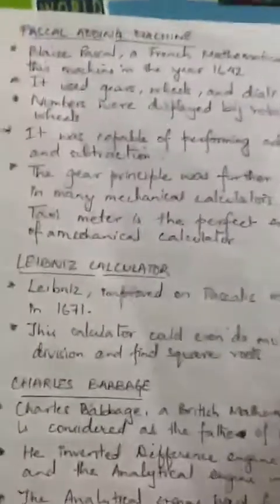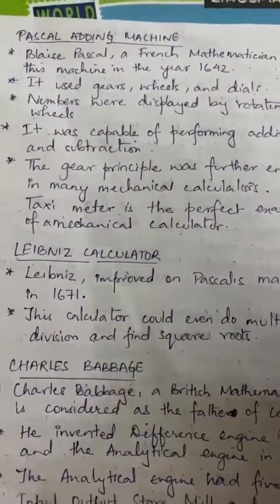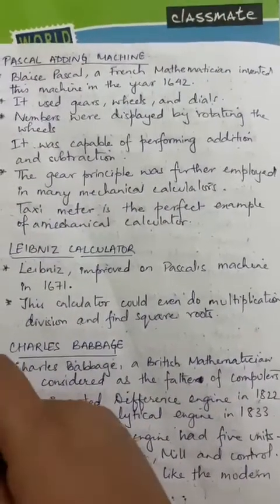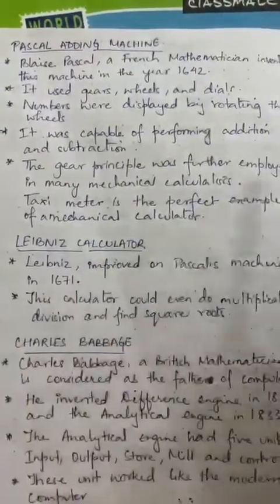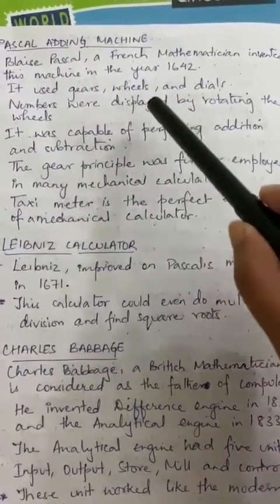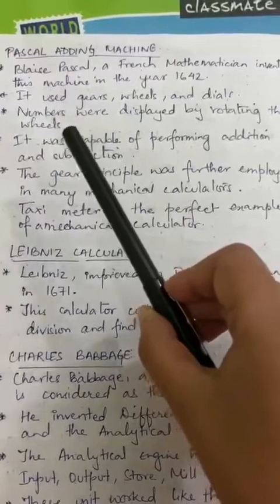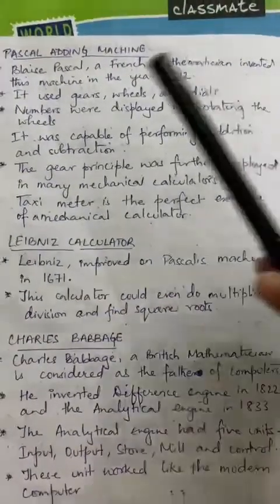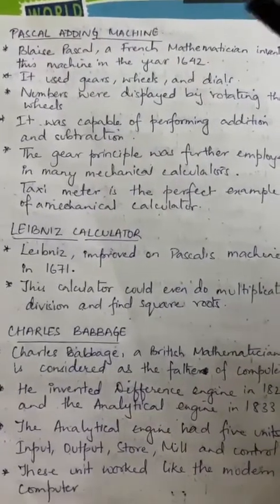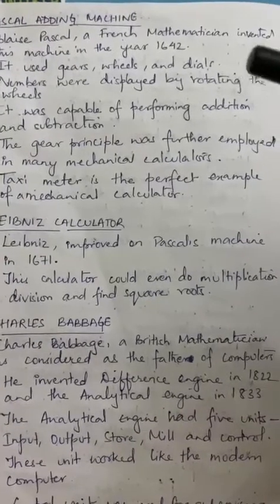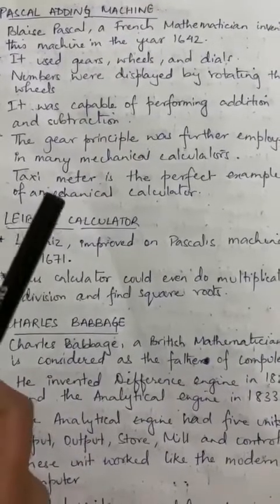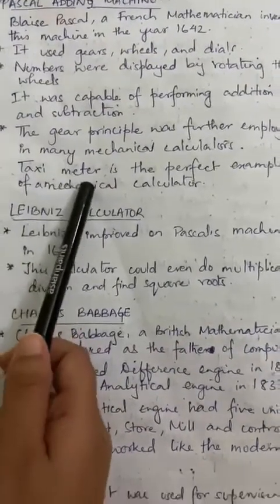Next is the Pascal adding machine. It was invented by Blaise Pascal, a French mathematician, in the year 1642. This machine used gears, wheels and dials, and numbers were displayed by rotating the wheels. It was capable of performing addition and subtraction. Thus the gear principle was further employed in many mechanical calculators. One perfect example of a mechanical calculator is a taximeter.